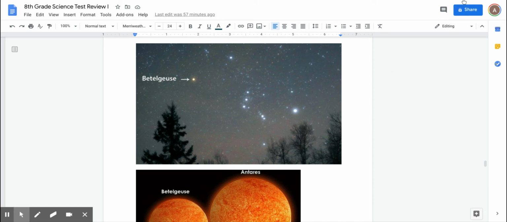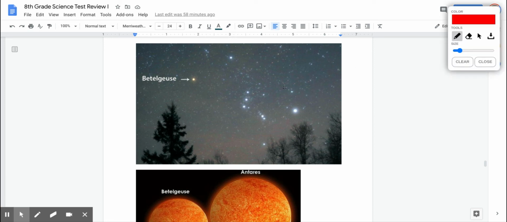And Betelgeuse, this is Orion's belt, and you can see this in the winter at night. If you go outside in the southern sky at night, you can see Orion's belt. And if you look over here, you'll see Betelgeuse. It has a kind of a yellowish glow to it. And Betelgeuse is enormous. It's a very big star. If it was in our solar system, it would go all the way out past the orbit of Mars. It's much bigger than our sun.